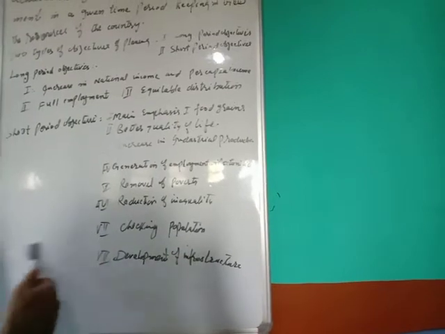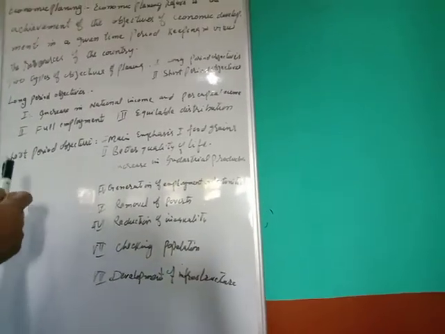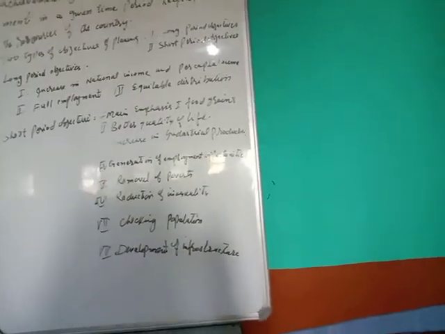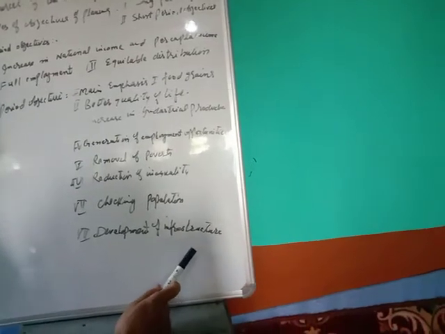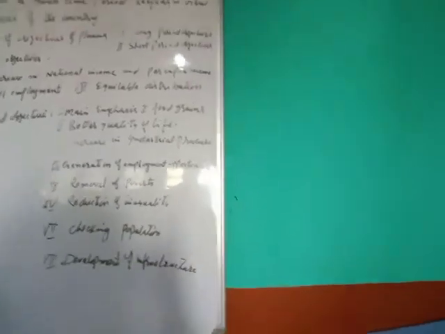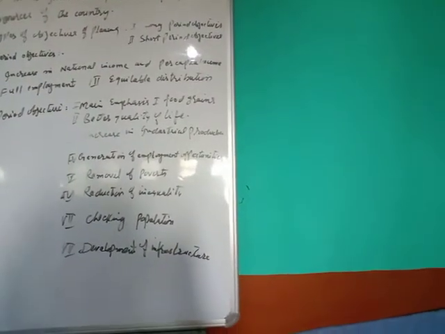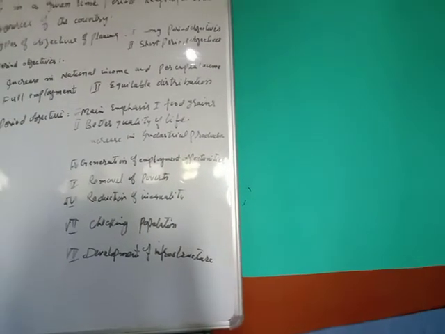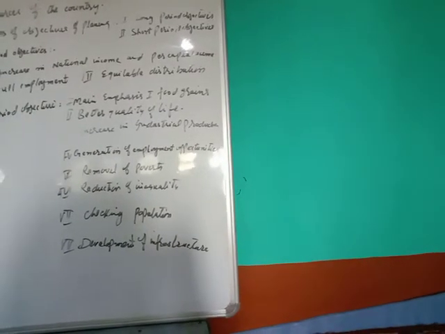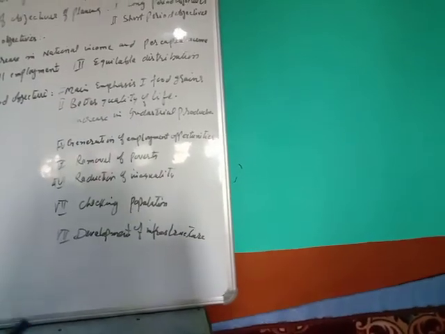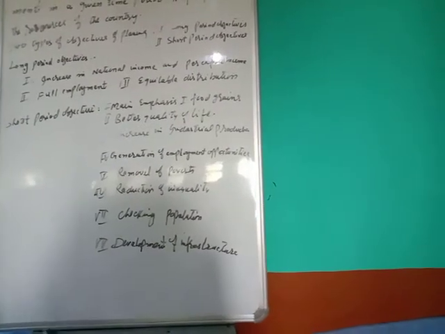So we must have the objective of checking population in our plans. Last, development of infrastructure. Infrastructure is the main source for every step. When there is sound infrastructure, production is good. If the infrastructure of educational institutions is good, education may be good. If the infrastructure of electricity is good, we will get good electricity.